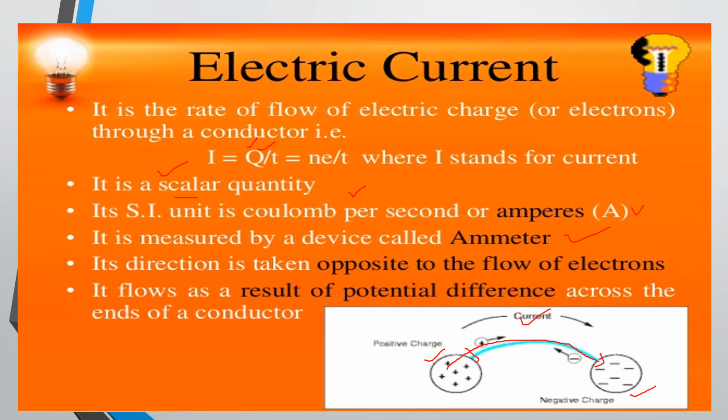Its direction is always taken opposite to the flow of electrons. See, you know, the electrons are only moving randomly, or they are attracted towards the proton. But in the case of current, we should always take it from the positive direction to the negative direction. So that's why this direction is taken opposite to the flow of electrons. It flows as a result of the potential difference across the ends of the conductor. So it is actually from positive to negative.